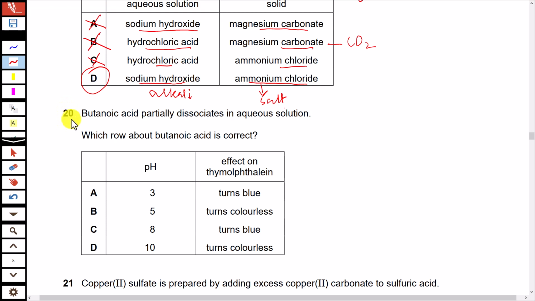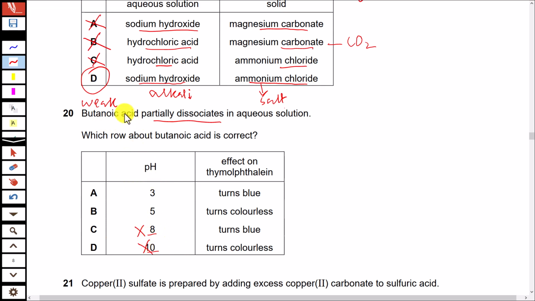Then comes question 20. Butanoic acid partially dissociates in aqueous solution. Which row about butanoic acid is correct? Partially dissociates means it is a weak acid. If you look at options C and D, the pH is 8 and 10 respectively, and that is the pH for alkali, while butanoic acid is an acid. So exclude these two options.